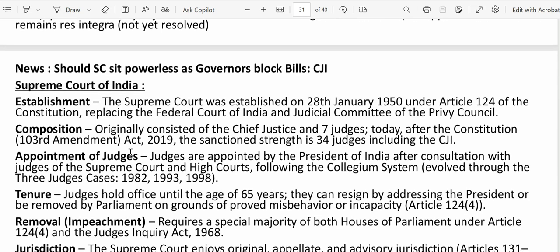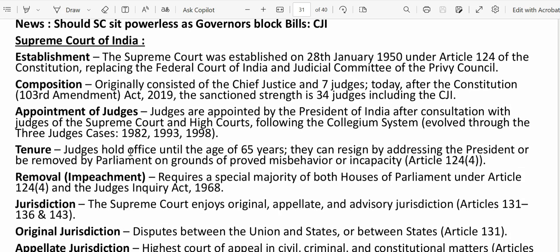Though still, I think they are not enough, because India has a lot of pending cases, and the Supreme Court has a lot of pending cases. That's why there is discussion going on to have more judges. Next, appointment of judges: how are they basically appointed?